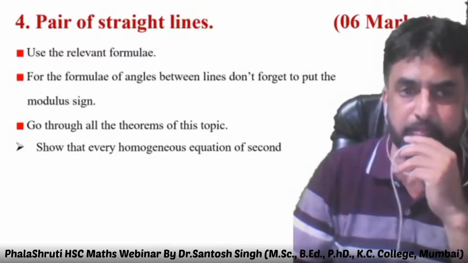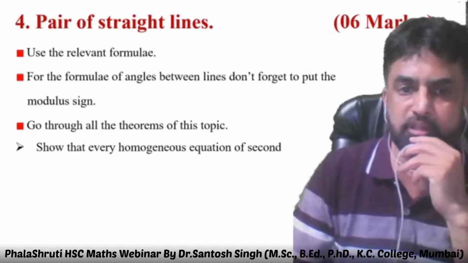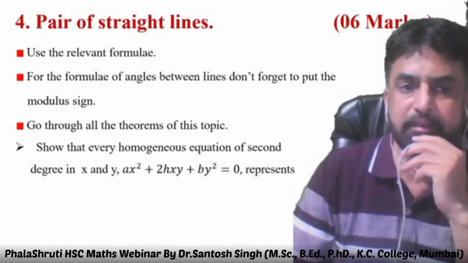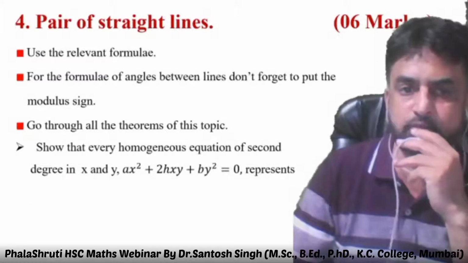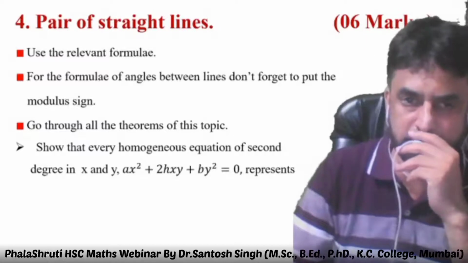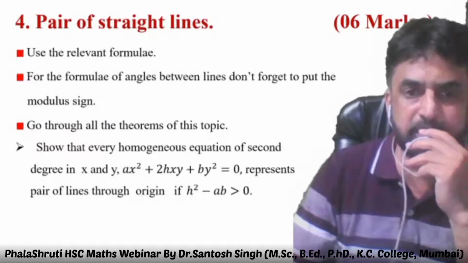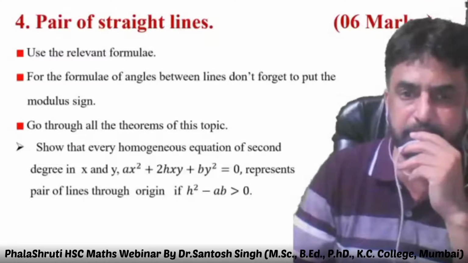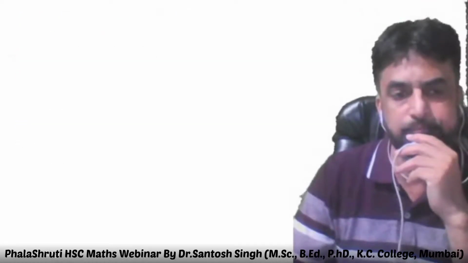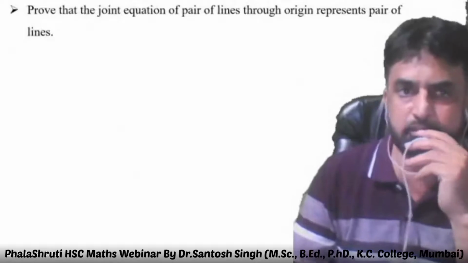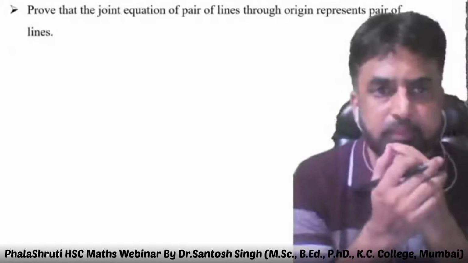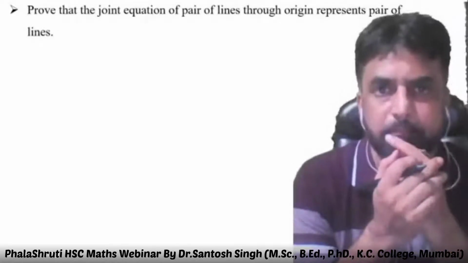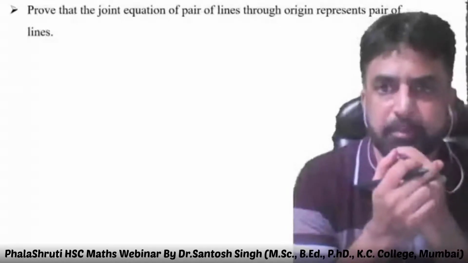So the first theorem is: show that every homogeneous equation of degree 2 in x and y, ax square plus 2hxy plus by square is equal to 0, represents a pair of straight lines passing through origin if h square minus ab is greater than 0. Then the next one is: prove that the joint equation of a pair of lines passing through origin represents a pair of lines.